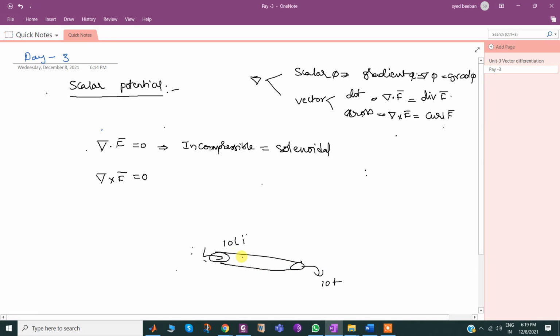If it gives the same, then it is incompressible. Suppose if you are pumping inside 10 liters but the output is only 2 liters, then it is compressible. In the case of compressible, the divergence may not be 0. In the case of incompressible, the divergence is 0. That is the meaning of that.